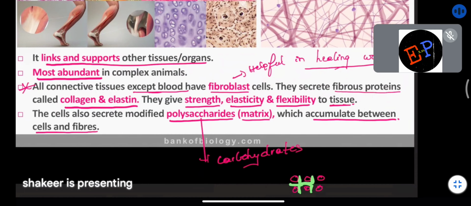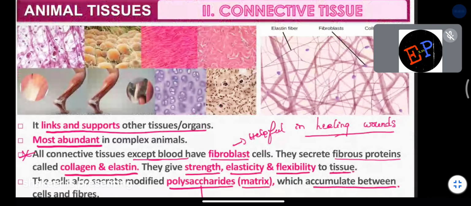So these cells produce these polysaccharides also. And what is meant by polysaccharides? Carbohydrates are nothing but polysaccharides. And these get accumulated between the cells as well as the fibers. So these are the functions of these connective tissues. Fibroblast cells produce collagen and elastin, which is responsible for providing mechanical strength and flexibility to the tissues. And they also produce polysaccharides, which function as intercellular matrix.